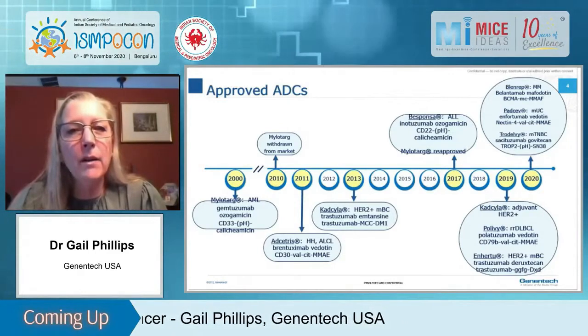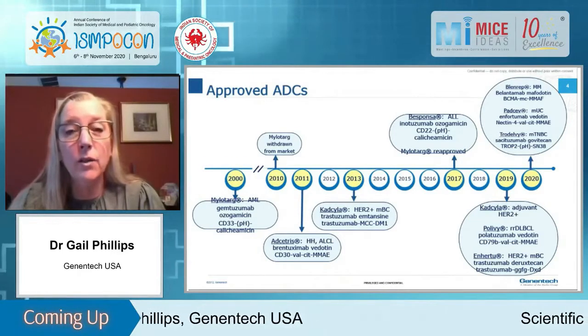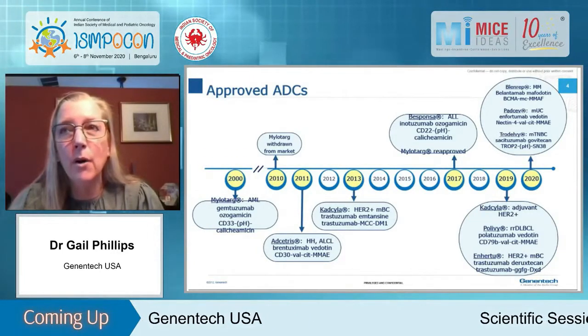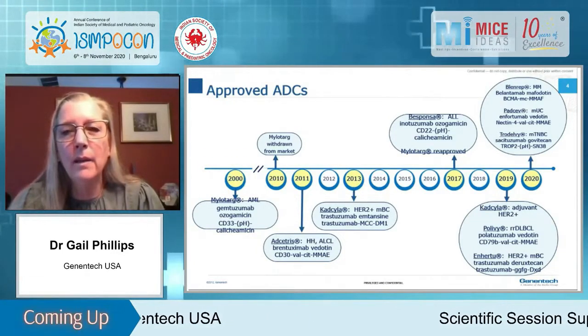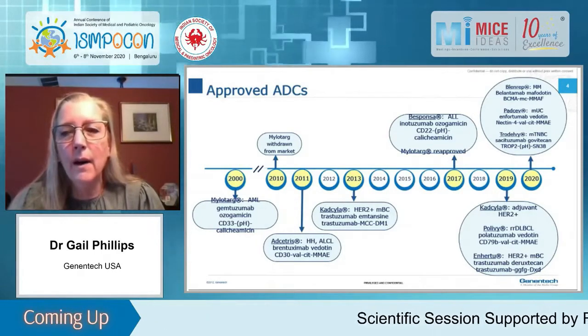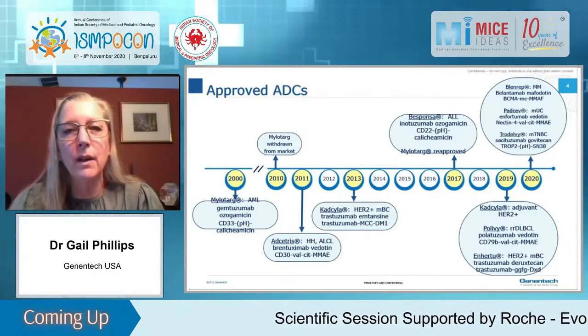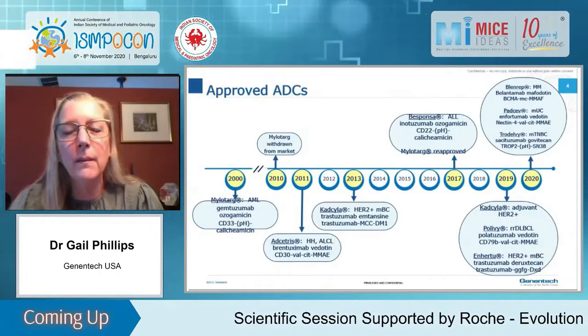There was a gap of about 10 years, and then very interestingly, Mylotarg was actually withdrawn from the market 10 years later in 2010. And this was because the post-marketing studies that were mandated by the FDA did not support the preliminary findings of better efficacy versus safety. And in fact, there were a lot of safety signals that warranted withdrawal from the market.